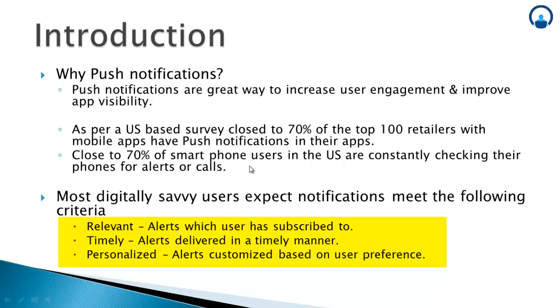The second point is that they have to be timely. By timely, it means that they have to be sent out to the user at the right time. If the user has subscribed to a notification that relates to an event, then they expect that the notification should come to them when the event starts. So it is very crucial that alerts are delivered in a timely manner.